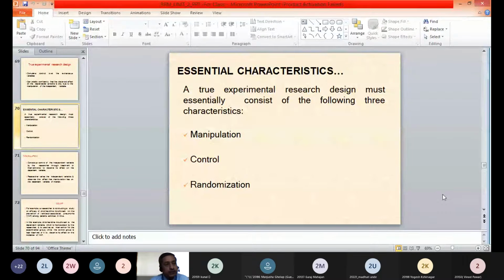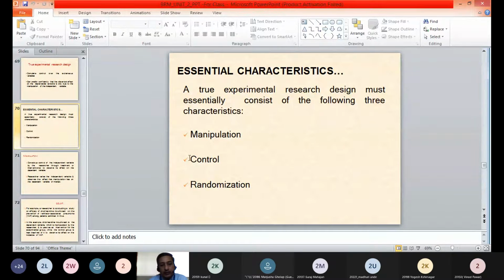We took the example of sales and the training effect; we wanted to see the effect of training on the sales. The training is the independent variable and sales is the dependent variable. There are two groups, the treatment group and the control group. The treatment group receives the training, the control group does not receive the training. So in the treatment group, we provide the treatment or intervention, which is called manipulation.